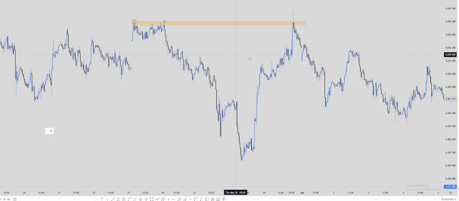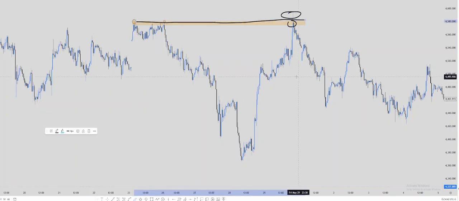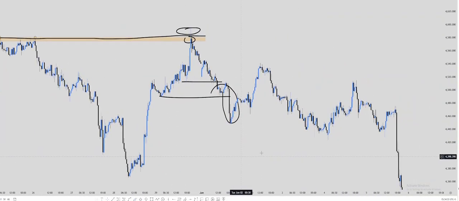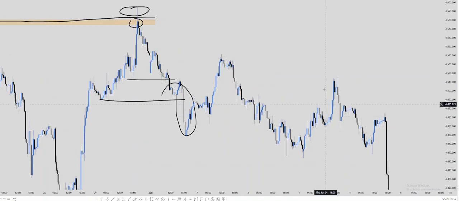Now you can see price just tapped this level and the wick does the damage, converting the stop orders into active market orders, and then price goes down. This is the buy side liquidity. After taking the buy side liquidity, price is targeting the sell side liquidity. Where is the sell side liquidity? Nearest sell side liquidity is at this point. Then after taking the sell side liquidity, price will target the buy side liquidity. Where is the buy side liquidity?